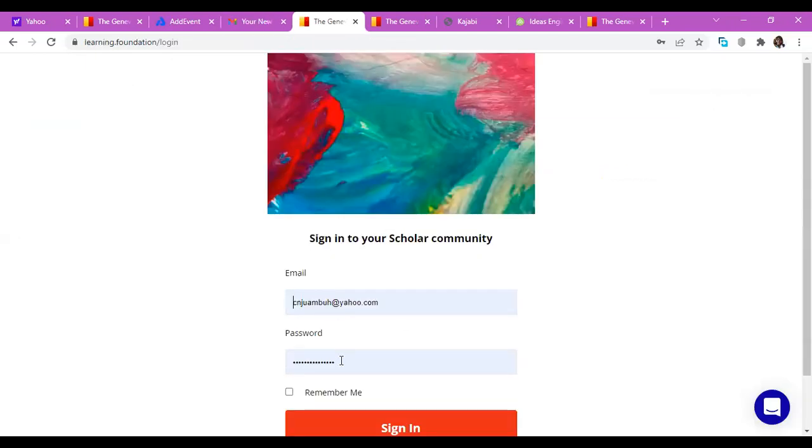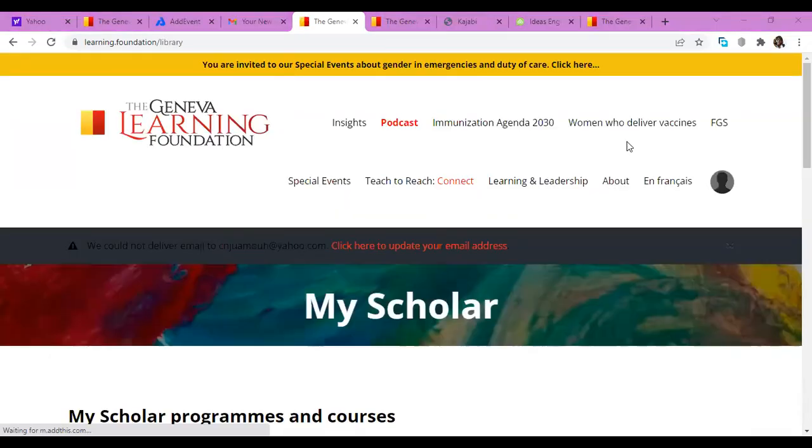One thing you should take note of: some people say they are not able to access it because they make mistakes when typing their email address. So if you type the wrong email address, even if you type the password, you will not be able to sign in. So it's important for you to ensure that you are typing the correct email address and the correct password.